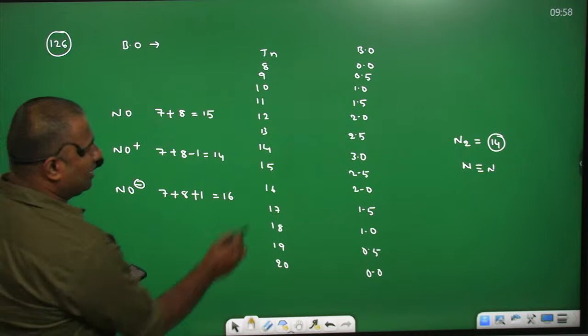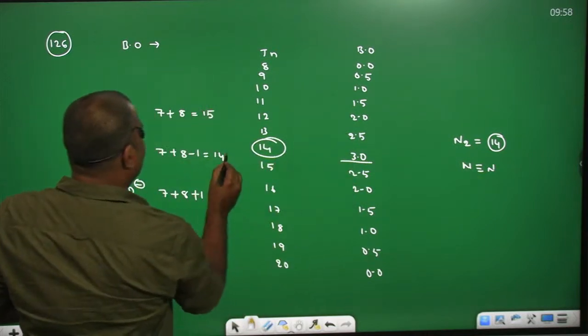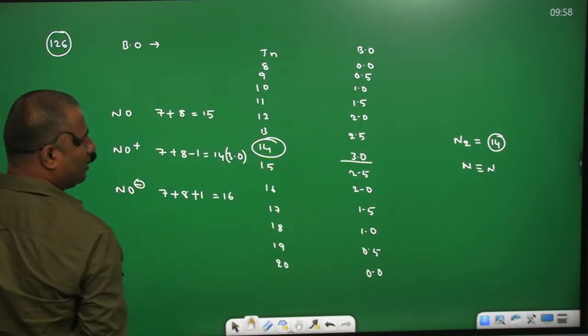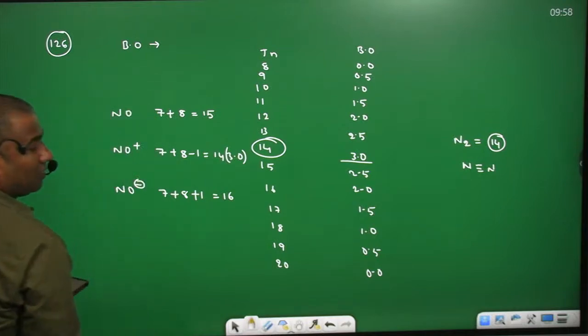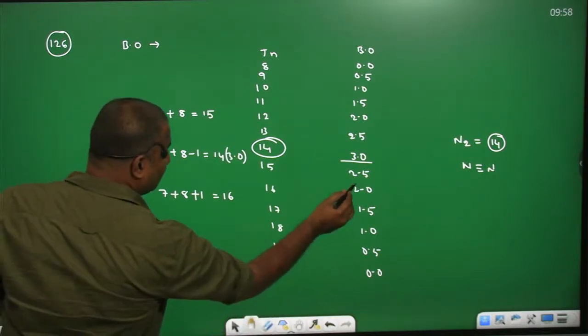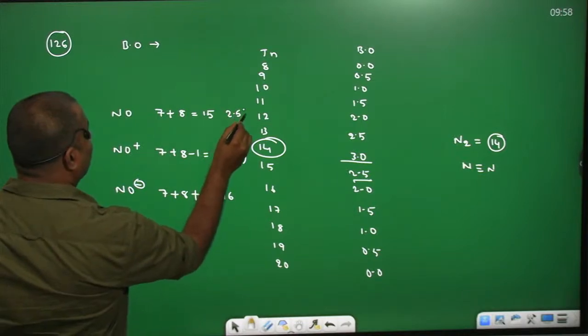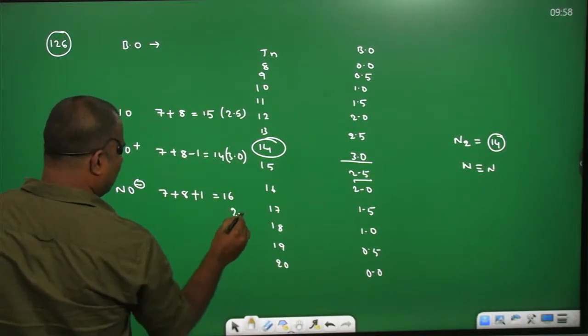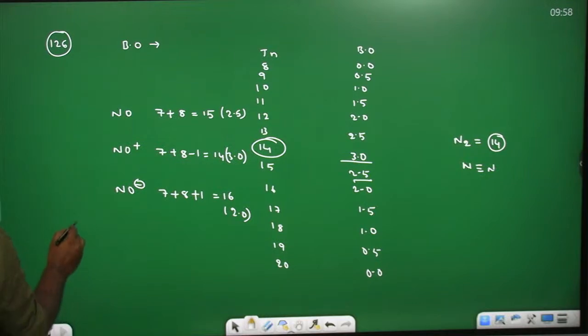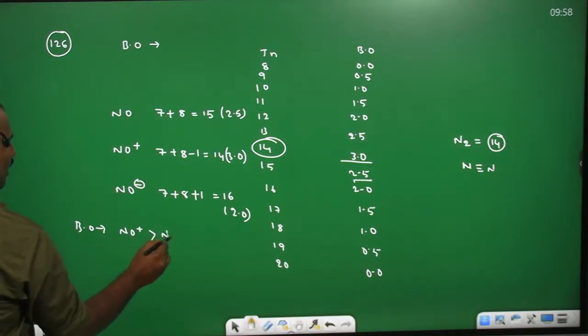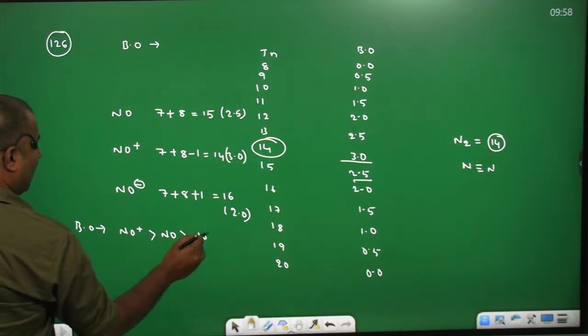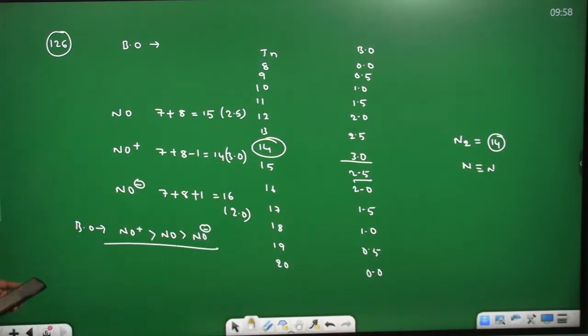For 14, what is the bond order? 3.0. For 15, what is the bond order? 2.5. For 16, what is the bond order? 2.0. So the bond order for NO plus is greater than NO, which is greater than NO minus. This is the correct bond order of the given species. Are you clear with this? Everyone?